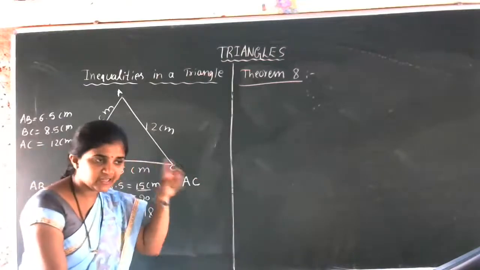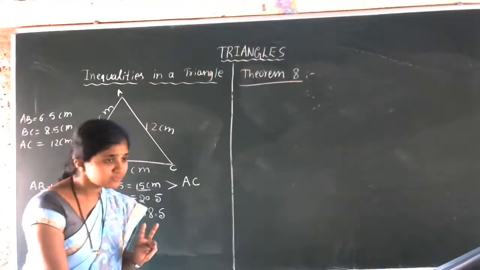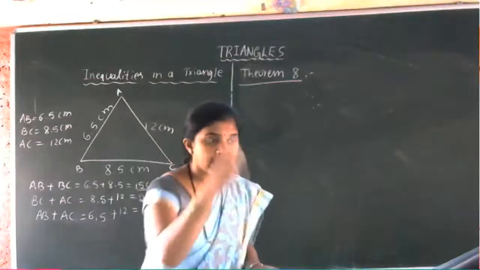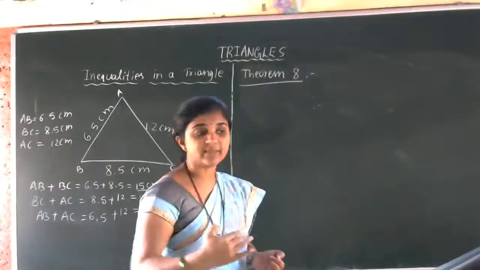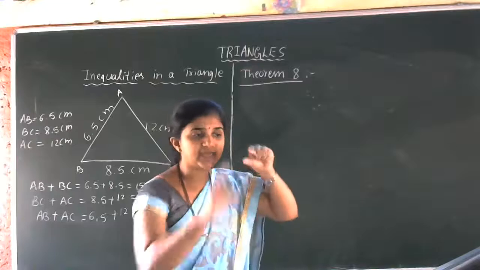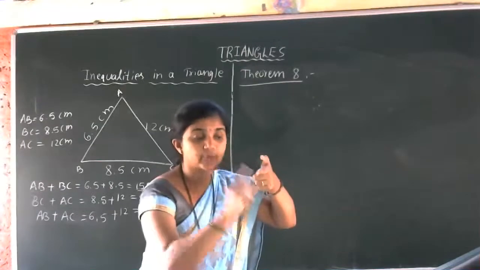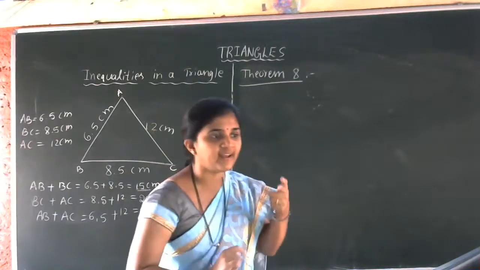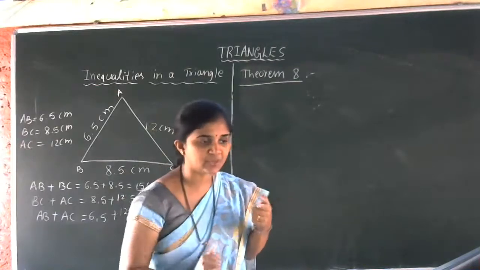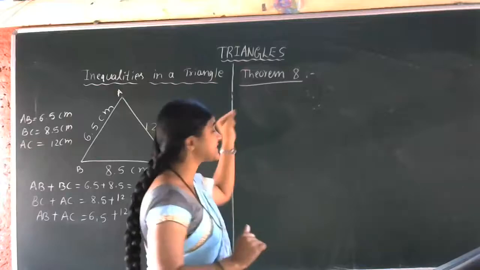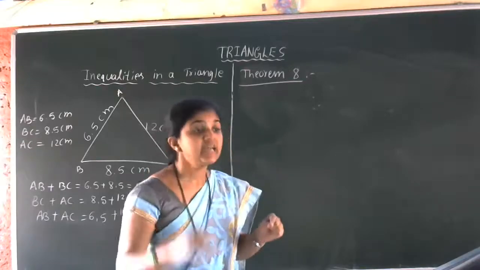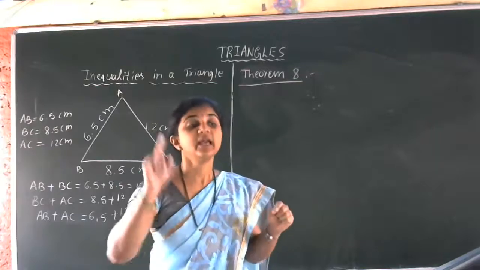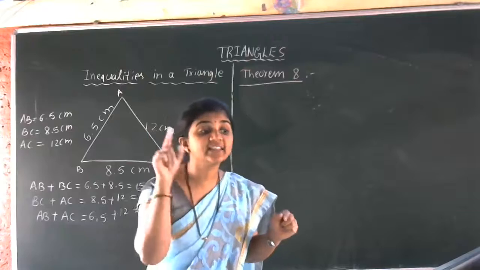Now in any triangle, three sides you can observe. If we take any two sides, it is not that only AB, BC or only BC, AC must be taken. If you add any two sides and the answer is greater than the length of the remaining side, only then a triangle is formed. Yes, you know this when doing triangle construction. So theorem 8 states that in any triangle, the sum of any two sides of a triangle is always greater than the third side.